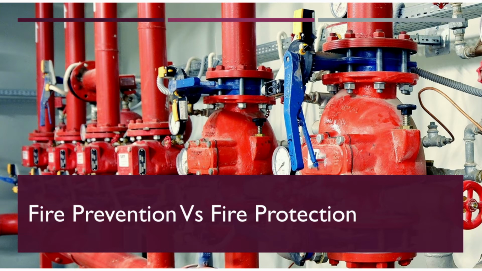Fire prevention reduces these hazards through regular maintenance, inspection, and testing of the systems in your building. For example, in addition to adhering to NFPA standards, that is National Fire Protection Association standards and local fire codes, you should perform regular risk assessments to identify potential hazards and improve weak areas within the facility that pose a threat. You should have regular maintenance and testing scheduled with a professional to keep systems in working order.